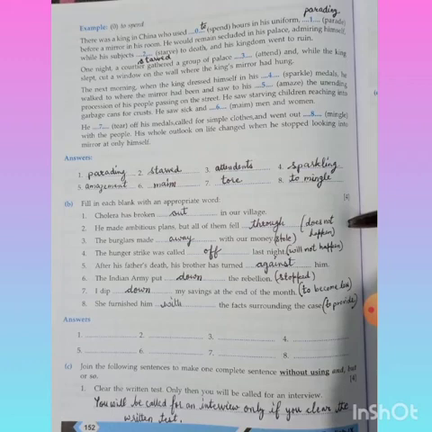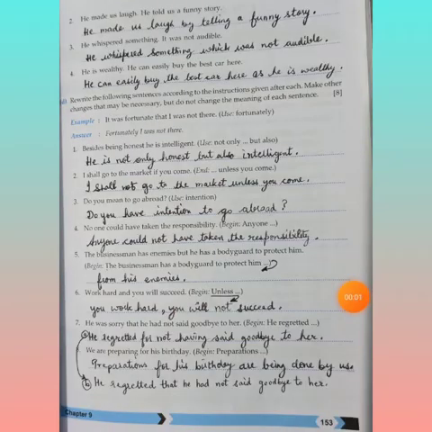Join the sentences. Number 1. Clear the written test. Only then you will be called for an interview. What's the answer? You will be called for an interview only if you clear the written test. Full stop. Now, part 2. He made us laugh. He told us a funny story. He made us laugh by telling a funny story.